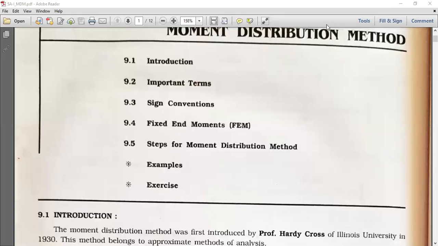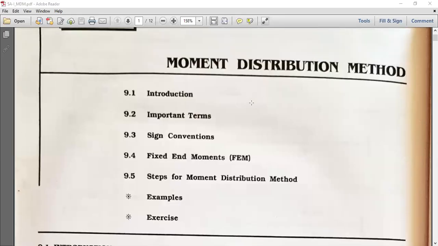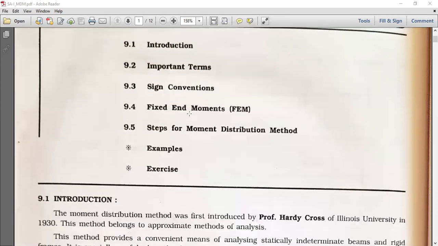Welcome to structure analysis one. Here we are going to start our new chapter, moment distribution method. It is also known as MDM, the short form of moment distribution method.